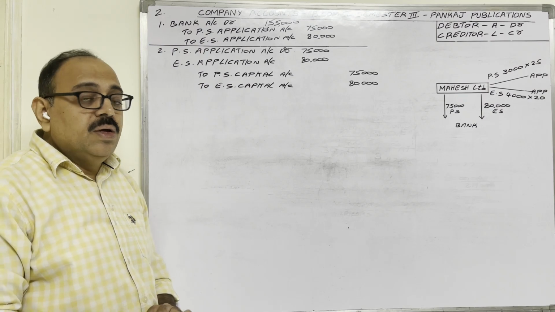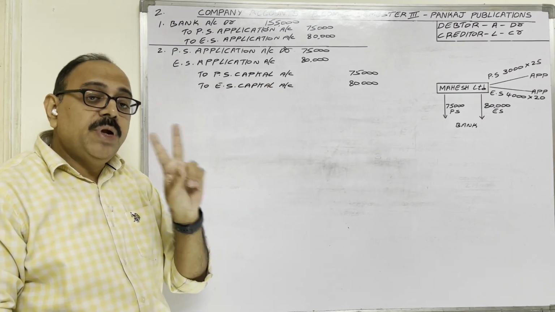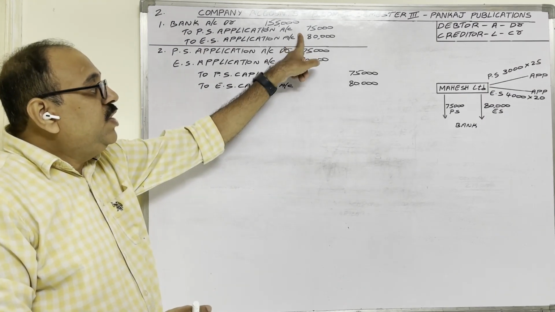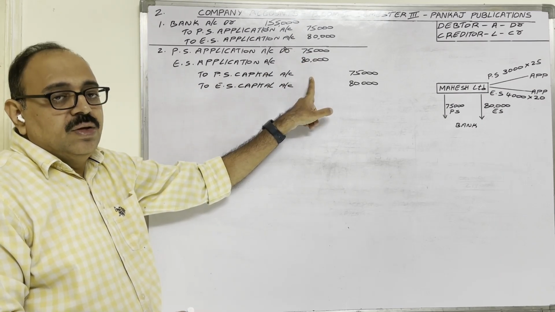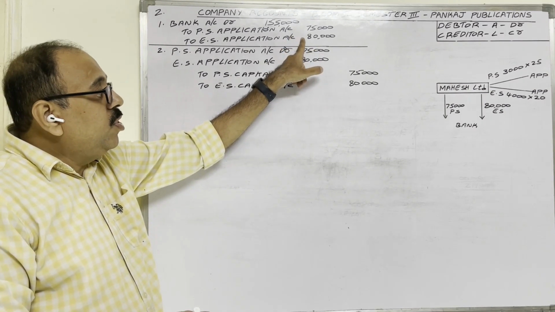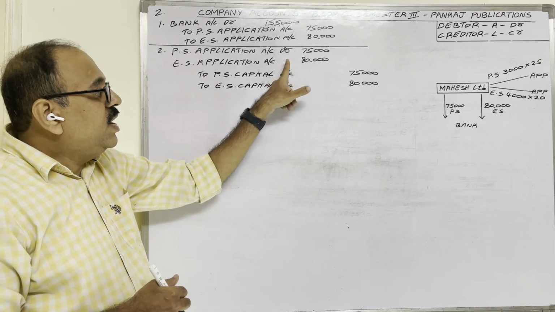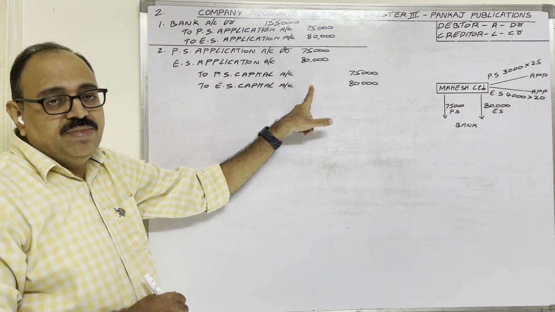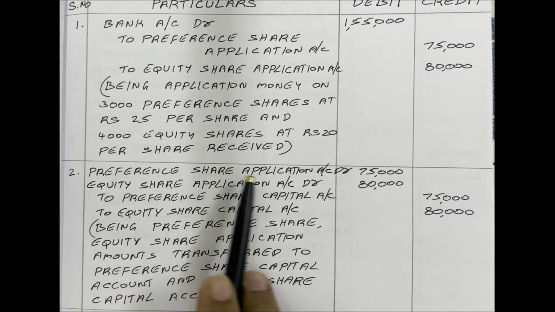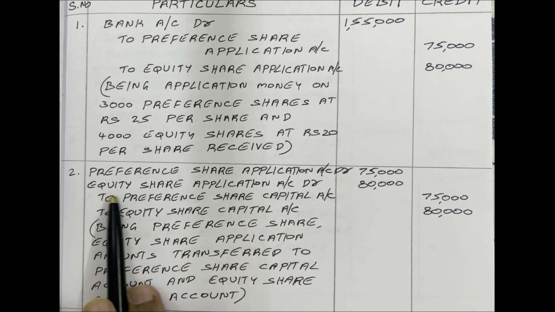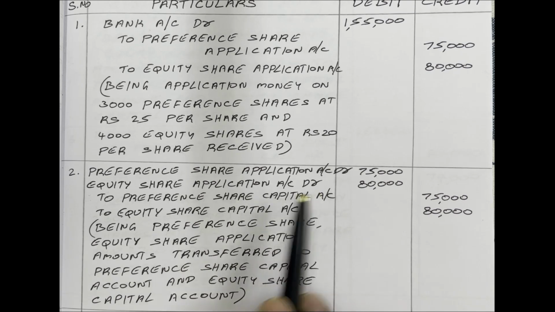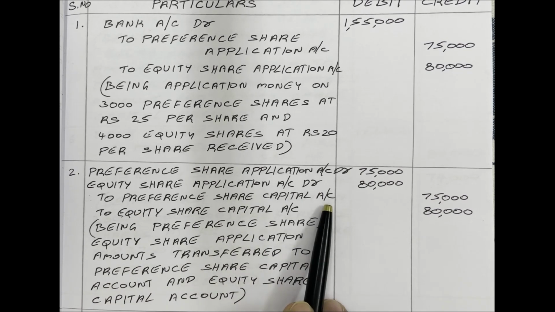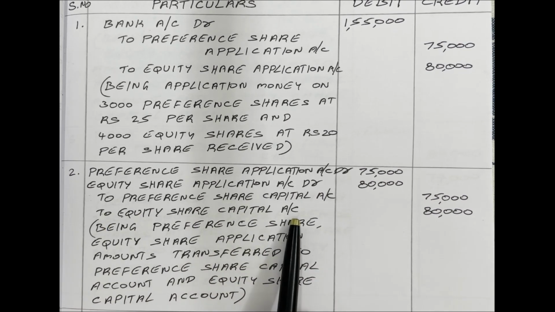So remember, regarding application, there will be two entries: a received entry and a transfer entry. For receiving the amounts, one entry. For transferring these application amounts to share capital, another entry. So the second entry: preference share application account debit, equity share application account debit, to preference share capital account, to equity share capital account.